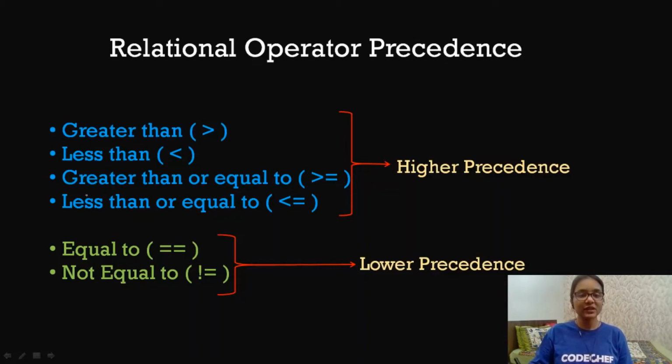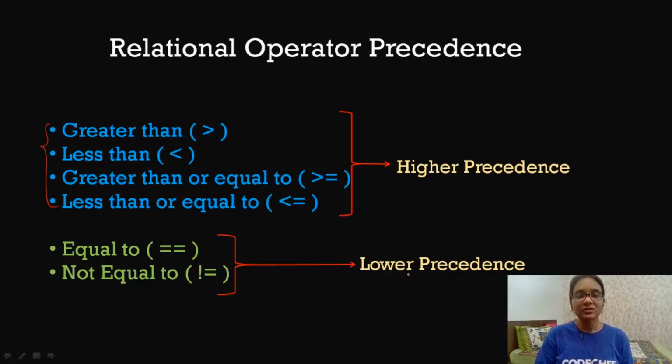But if any of these operators are present along with the equal to or not equal to operator, then in that case, these operators will be given a higher precedence or a higher priority. First, these will be solved, and after that, the equal to or not equal to operators will be solved because they have a lower precedence. And in case brackets are present, brackets will have the highest priority apart from the operators. So this is true in any case, whatever operators you are using, brackets will always have the highest precedence.